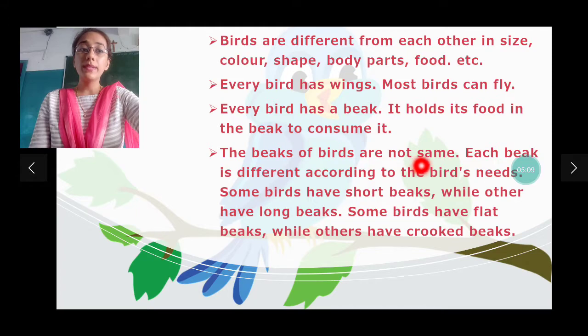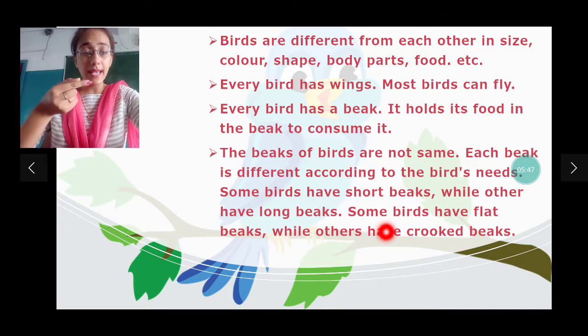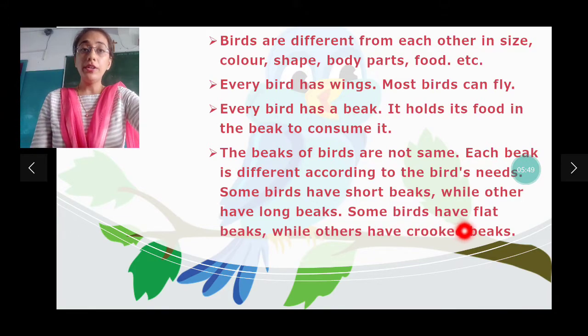The beaks of the birds are not the same. Now, what about the beaks? Beaks of every bird are different. Each beak is different according to the bird's need. Some birds have short beaks, while others have long beaks. Some birds have flat beaks, while others have crooked beaks. Now, what do you mean by crooked? Now, आपको पता है short, long and strong beak, flat beak सब मालूम है. Crooked means थोड़ा सा ऊपर से ऐसे turned beak. That is called the crooked beak.